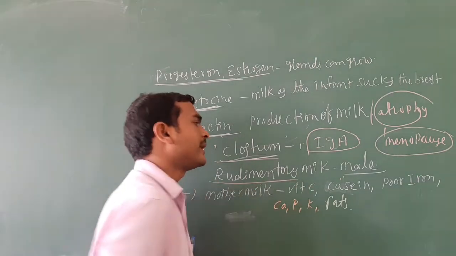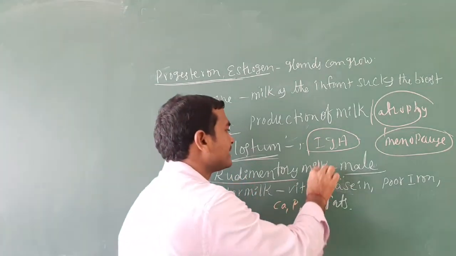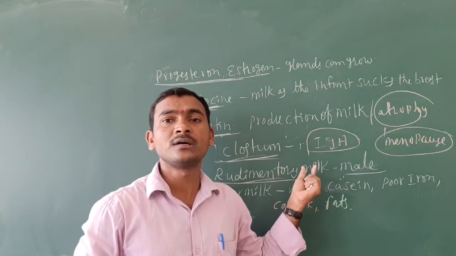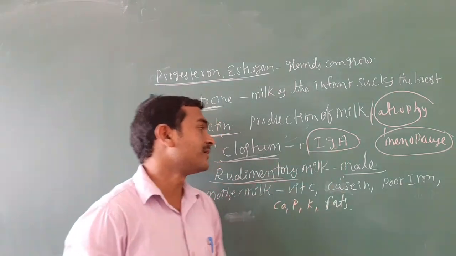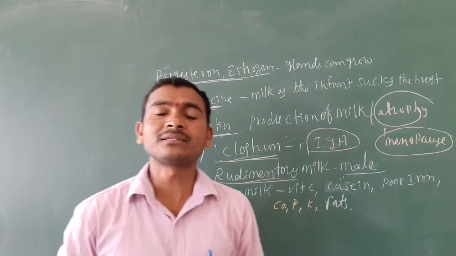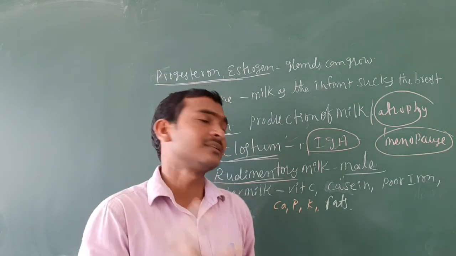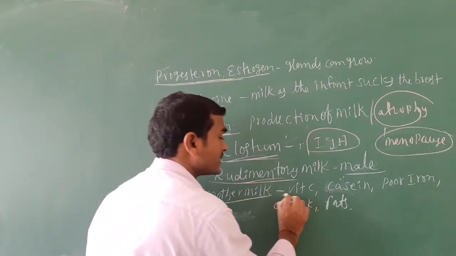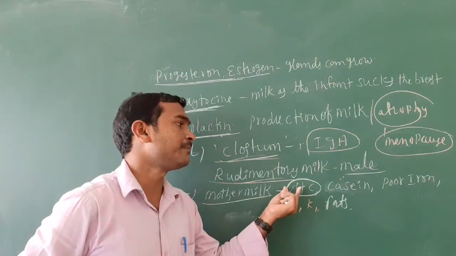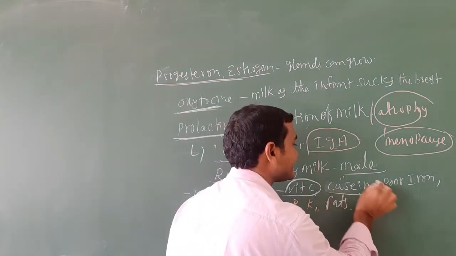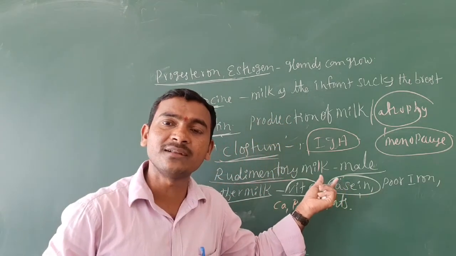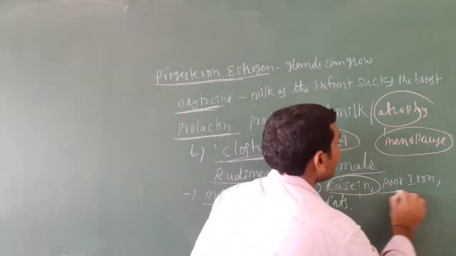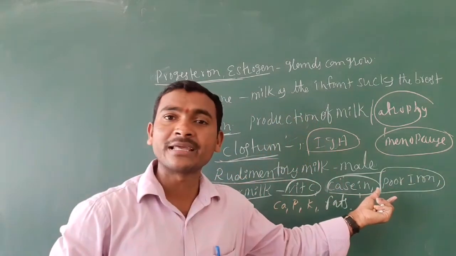Like females, males also have milk. That milk is called rudimentary milk. A few amounts of milk are present. Mother's milk contains the following substances: a few amounts of vitamin C, casein, and a very small amount of iron.